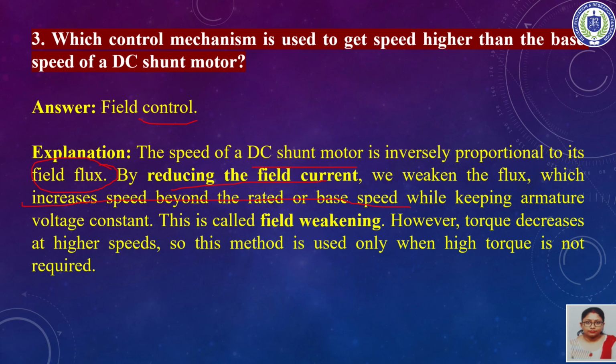So when armature voltage is kept constant, if the field current is reduced, the flux will be weakened and this will increase the speed beyond the rated or the base speed. This concept is called field weakening.